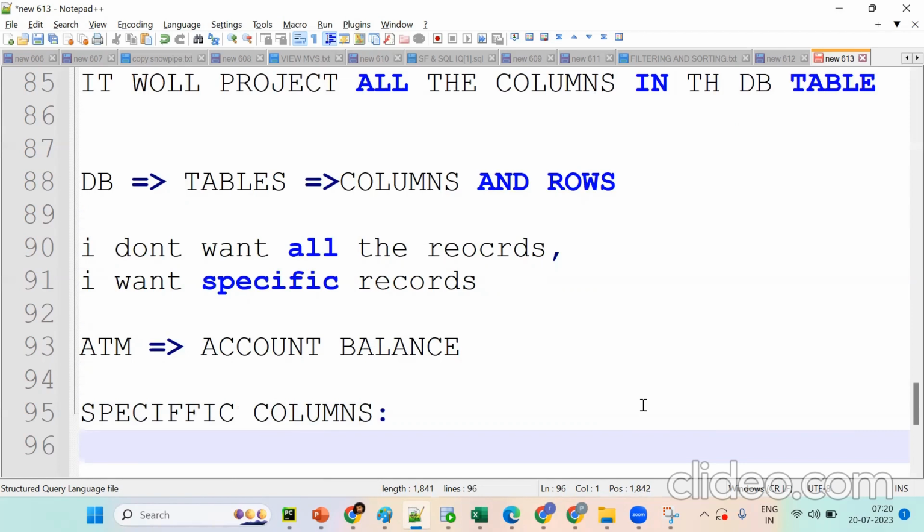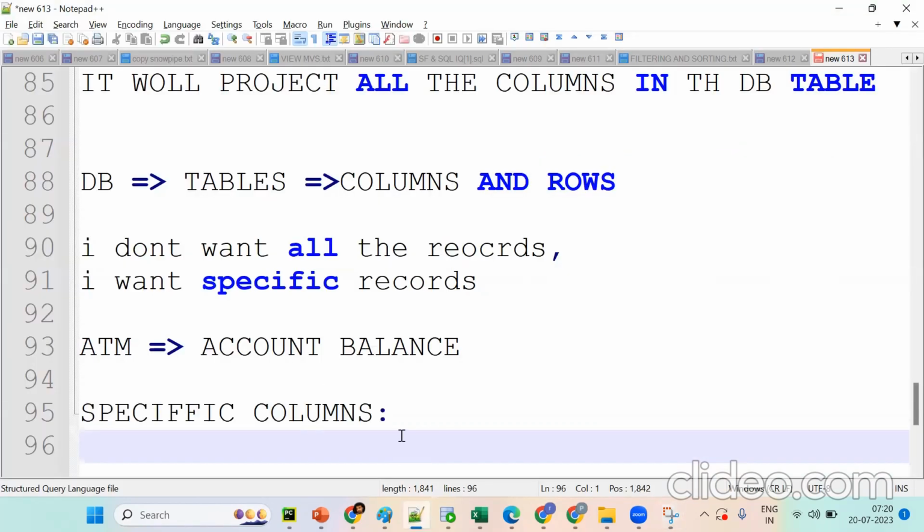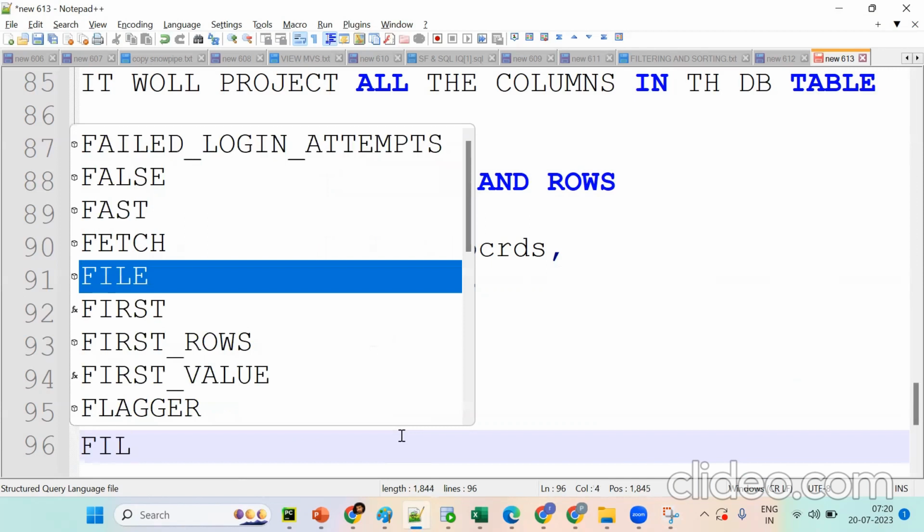It's projecting all the columns, but I don't want all the columns. Then it is the filtering concept. See, if I want only the second record and third record, which concept should we go for? That is the filtering concept.